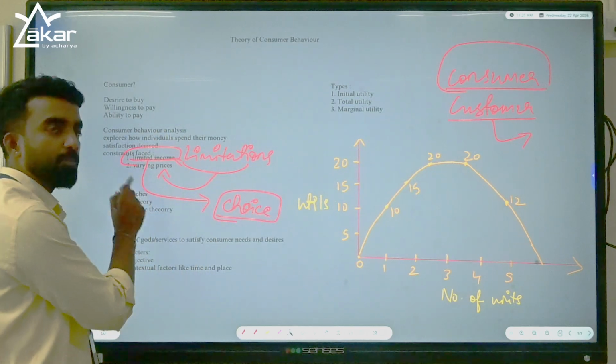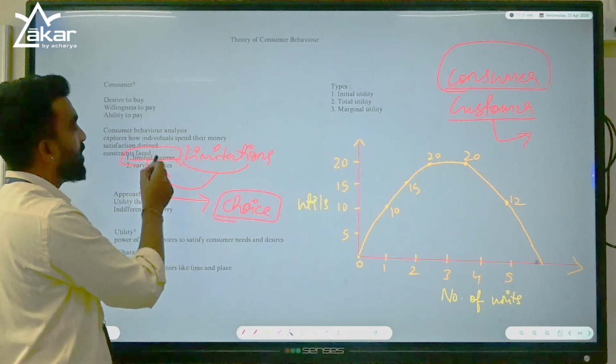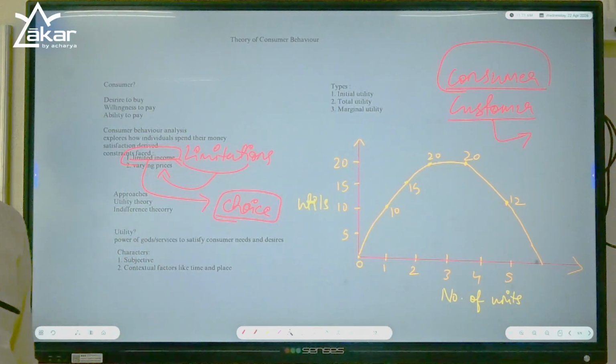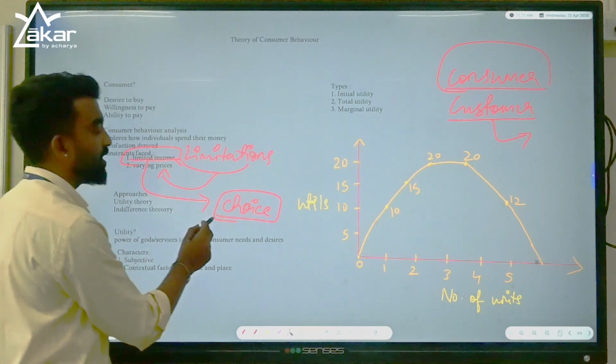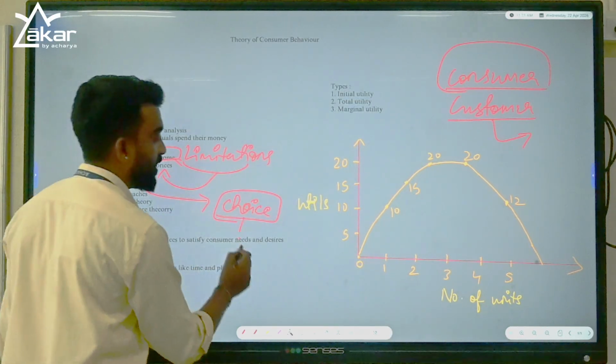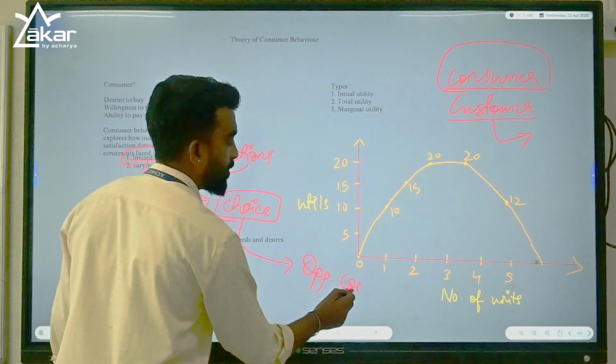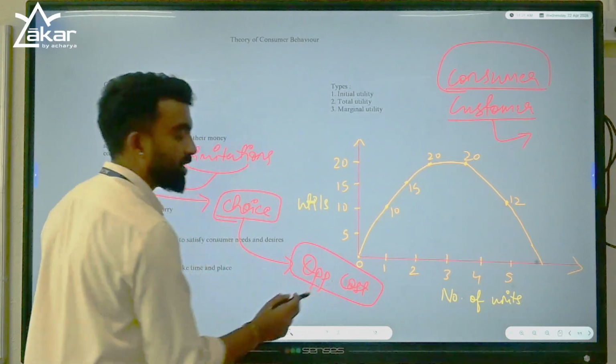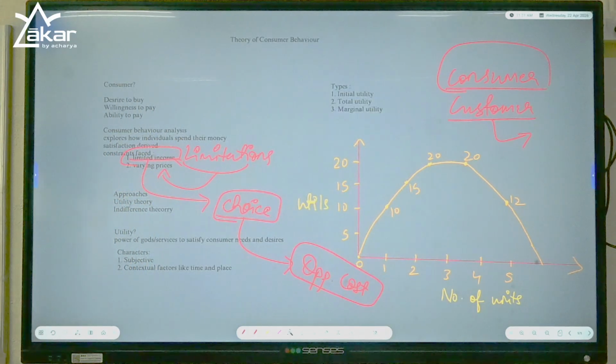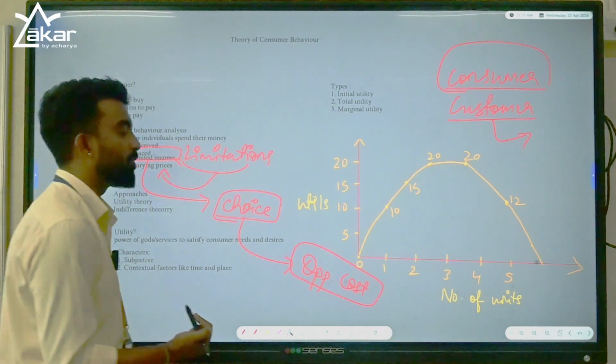Because the resources are limited, here for a consumer, income is a resource, right? Because it is limited, he has to make a choice now. Now choice will lead to what? Opportunity cost. Opportunity cost means if you want to buy one thing, then you have to forego the other. The next best alternative you have to forego.